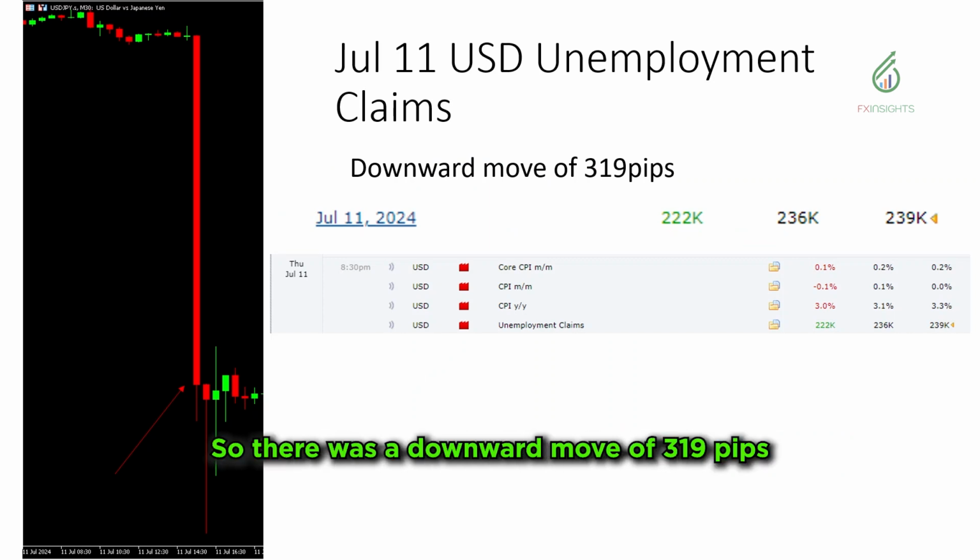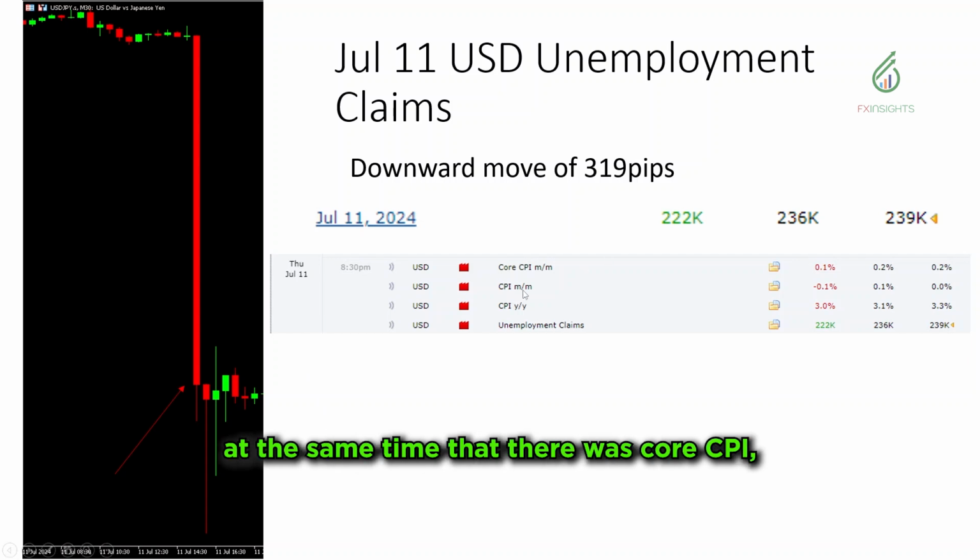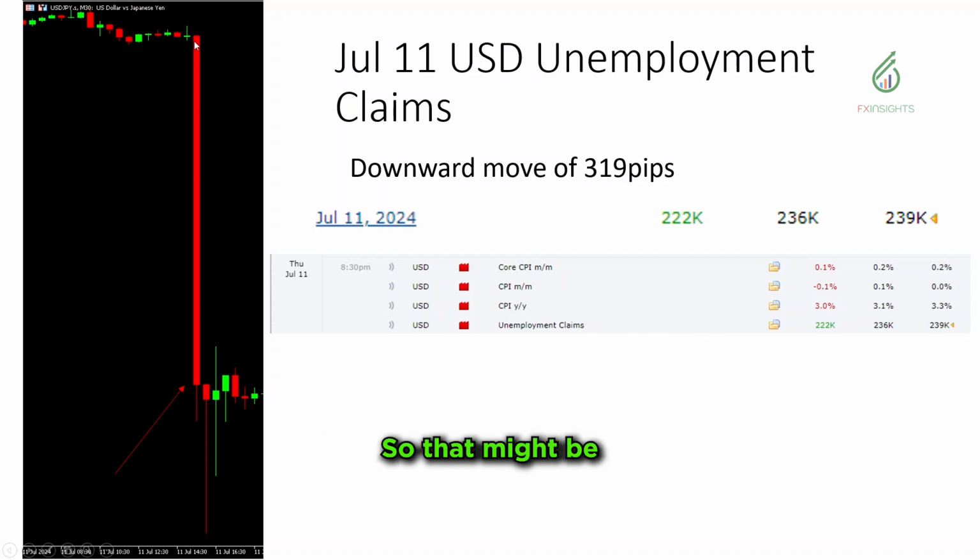So there was a downward move of 319 pips when the news came out. So that's this bar right here. Take note, other high impact news did come out at the same time. There was core CPI right there and unemployment claims as well at the same time. That was back on July 11. So that might be why this move was really big.